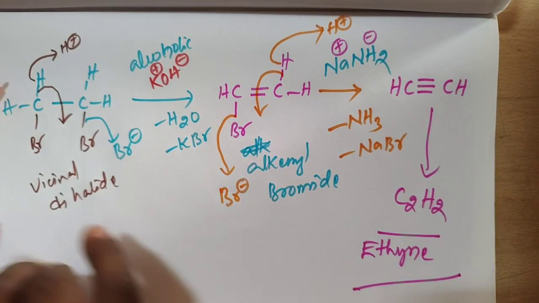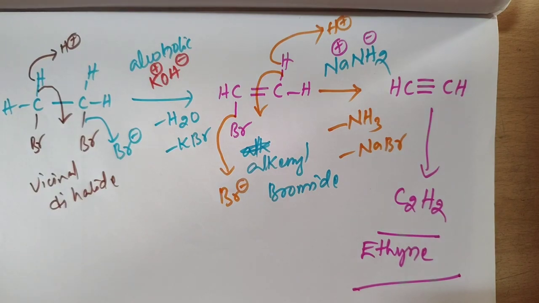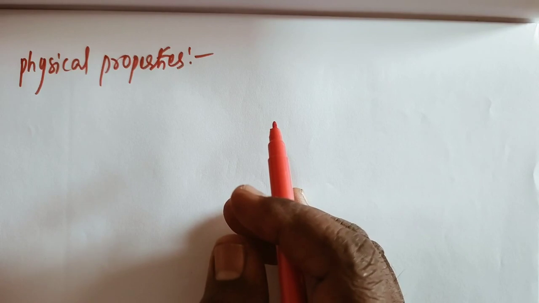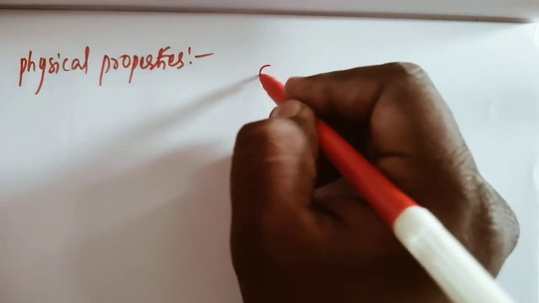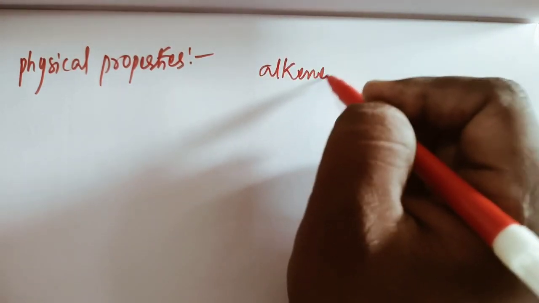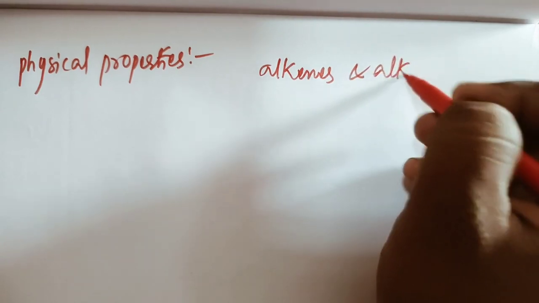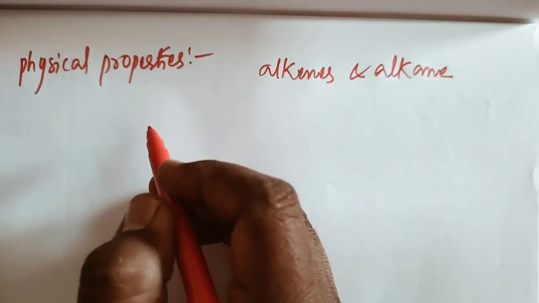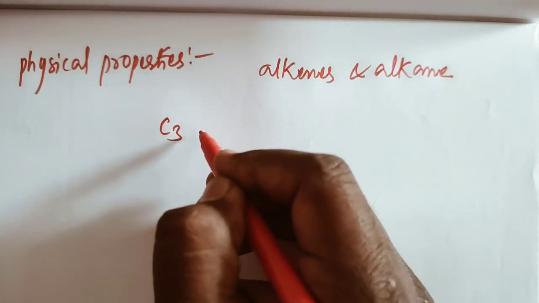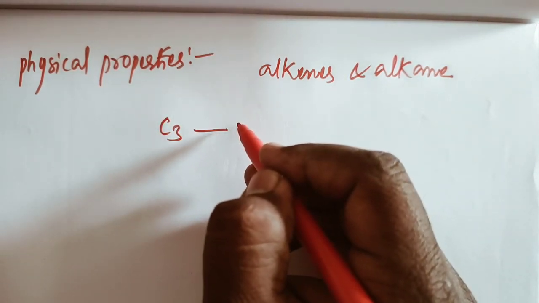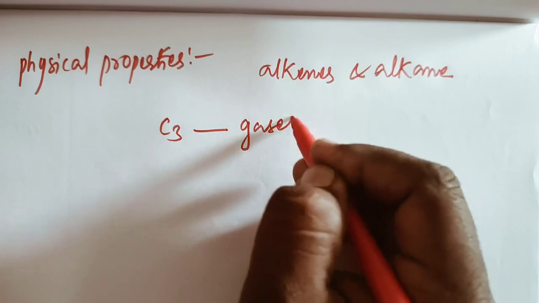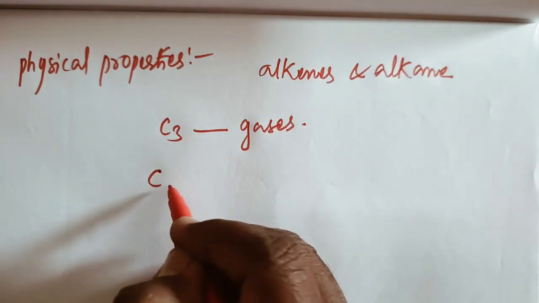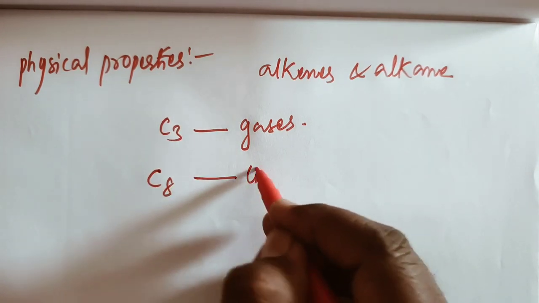These are the preparation methods of alkynes. The physical properties of alkynes follow the same trend as alkenes and alkanes. The first carbons up to C3 are gases, and up to C8 are liquids.